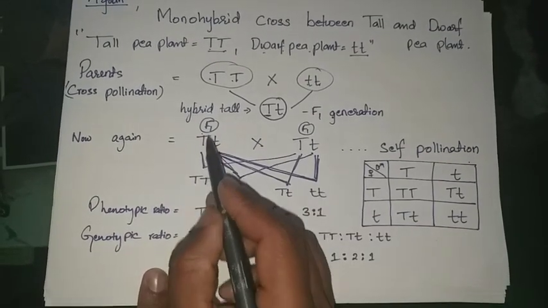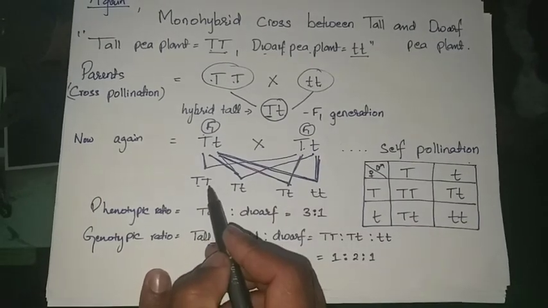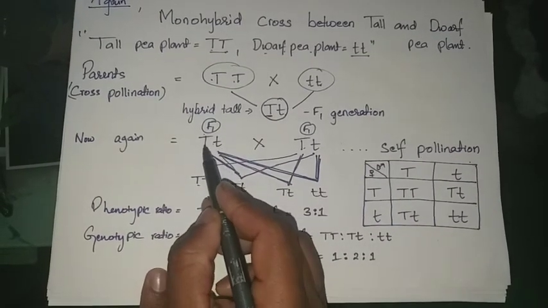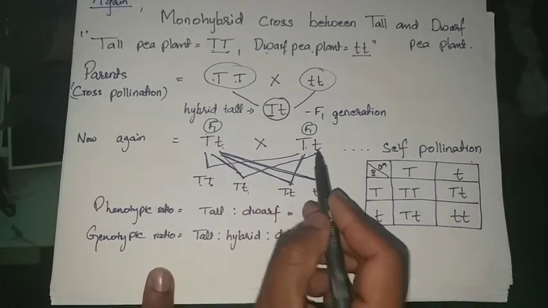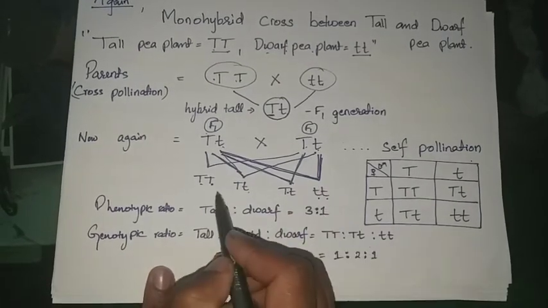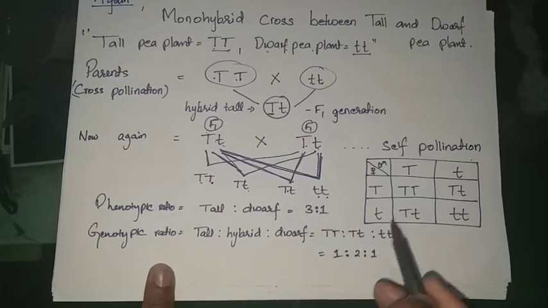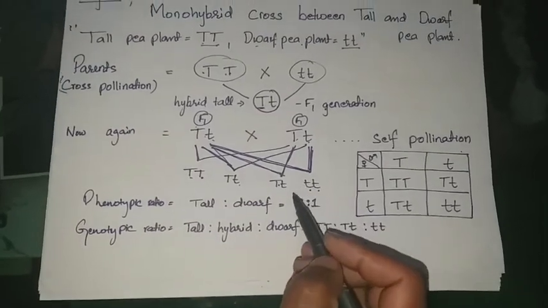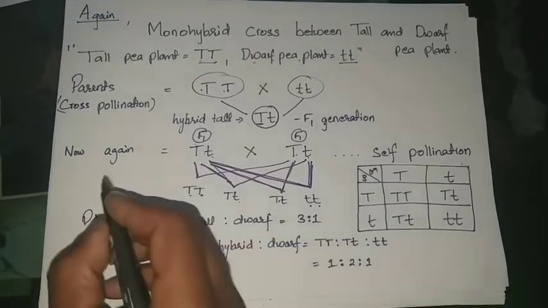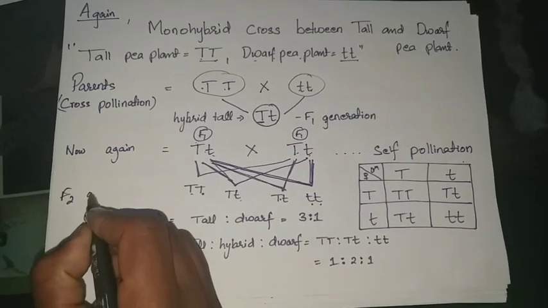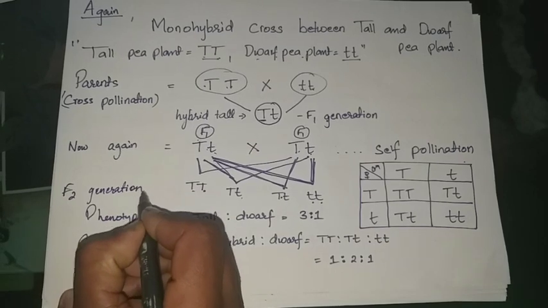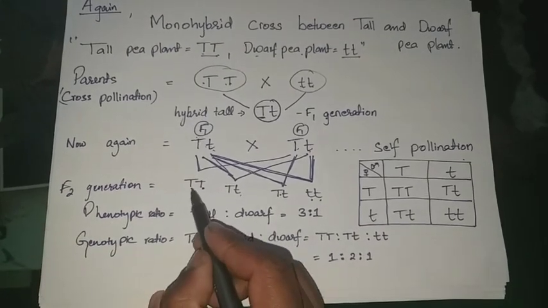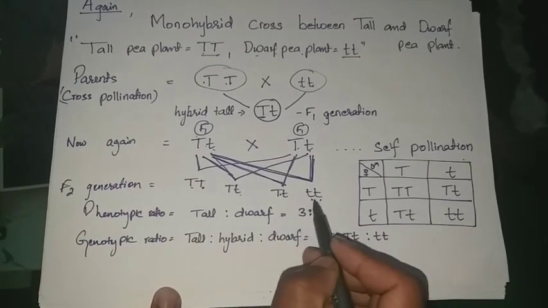When you do the cross between T, you will get capital T small t, capital T small t, and both of them small t. So these are the four types of plants produced in F2 generation. This is F2 generation. After F1 there is F2 generation. So in F2 generation there are three tall plants and one dwarf plant.